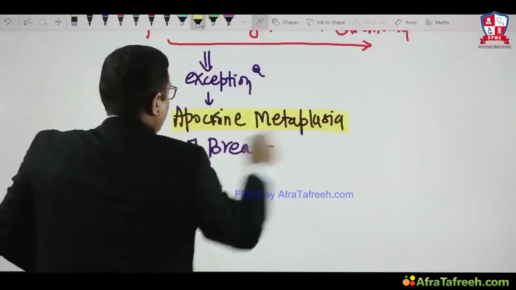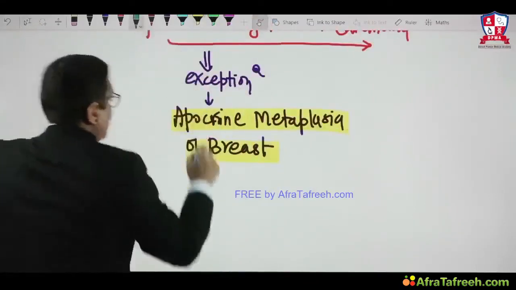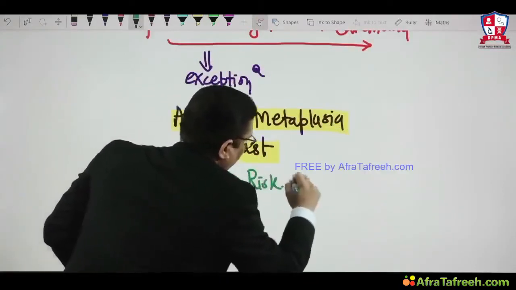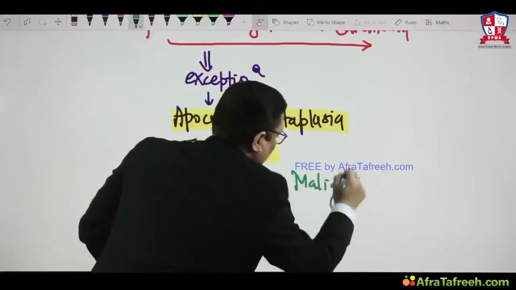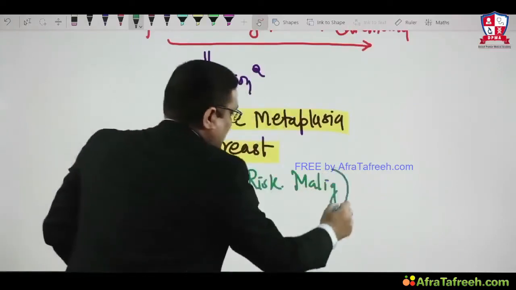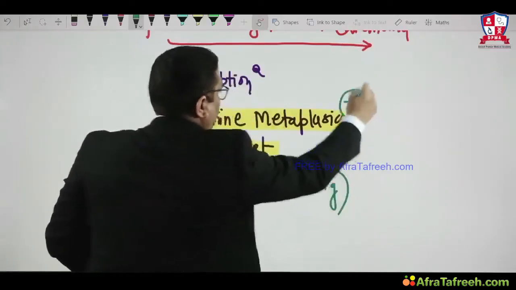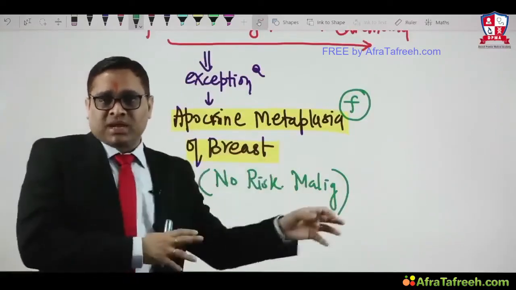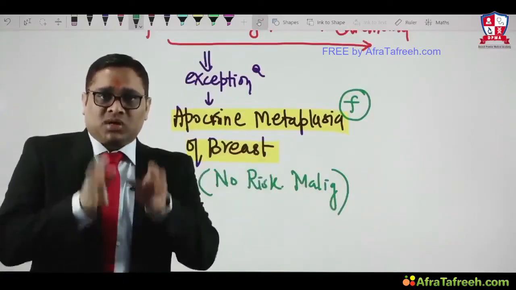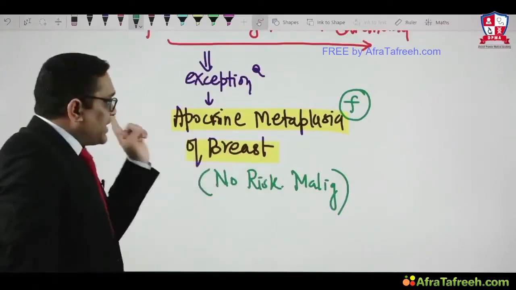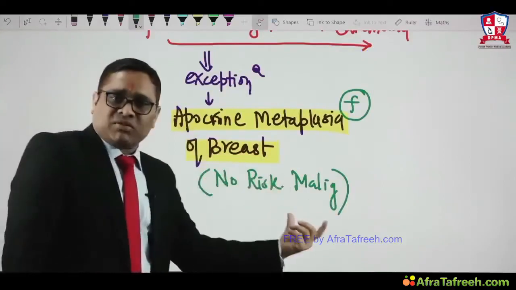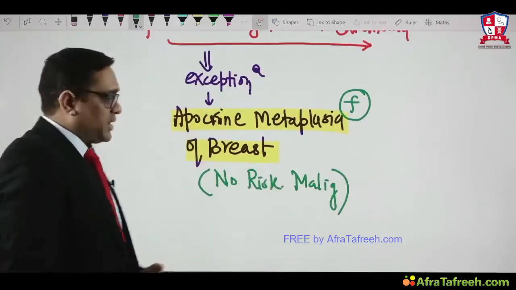It is one example to keep in mind. Usually we say that metaplasia, dysplasia and cancer will happen, but remember, it is not always true. There is one exception, and that is apocrine metaplasia of the breast. There will be no risk of malignant transformation, right?